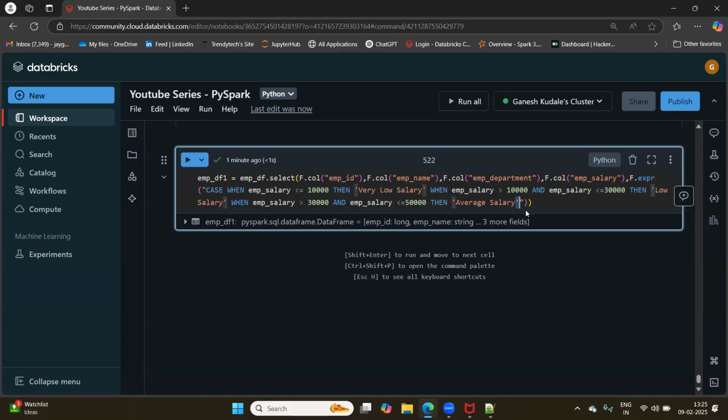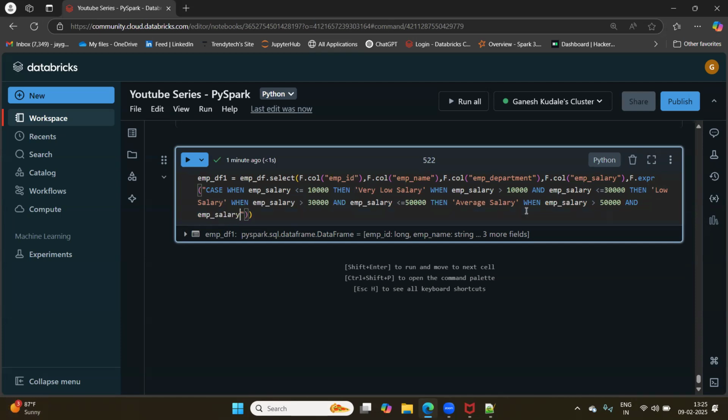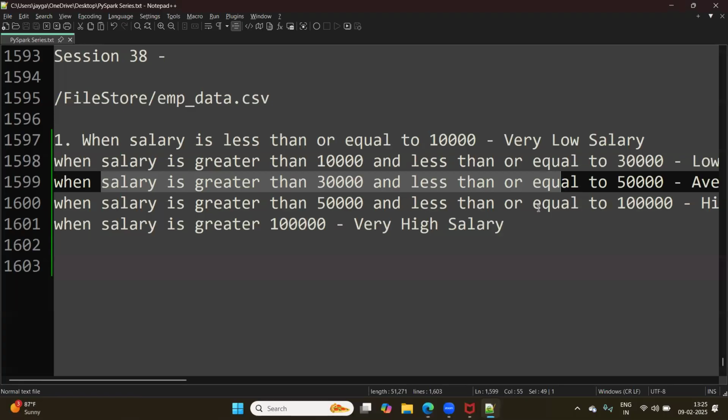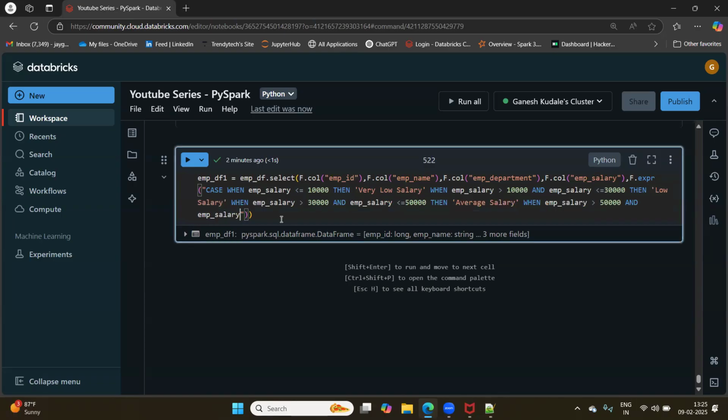Let's write the next when. When employee salary is greater than 50,000 and employee salary less than or equal to 1 lakh, then high salary.